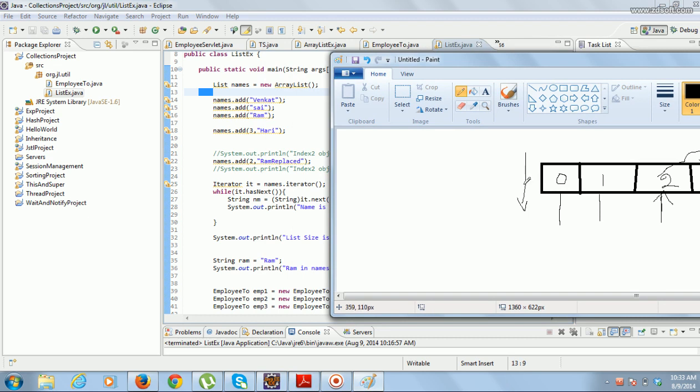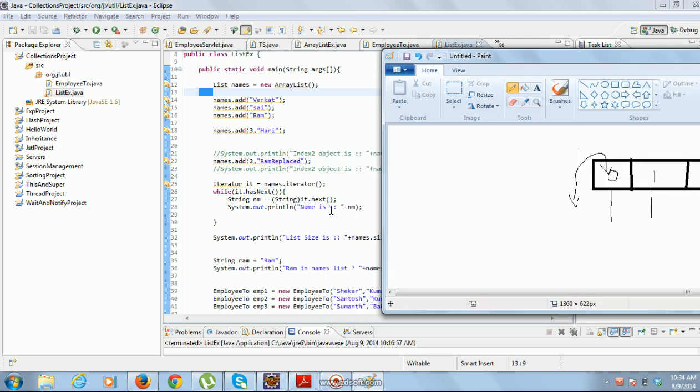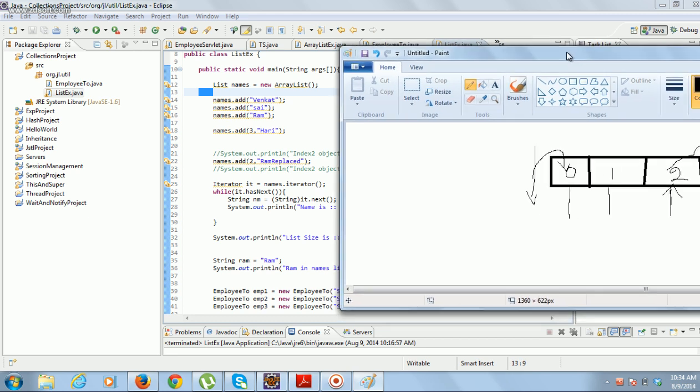When you say has next, this pointer will move here, and since there is an object, it will return true. And when you call iterator.next, the object where the current pointer is will be returned.